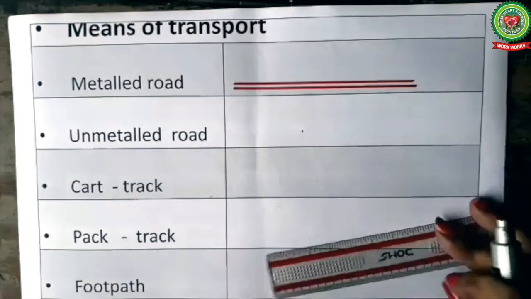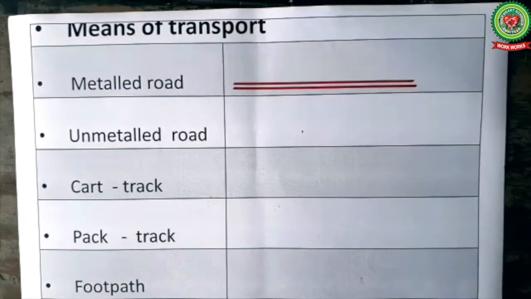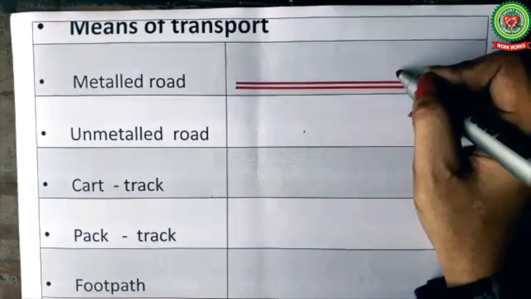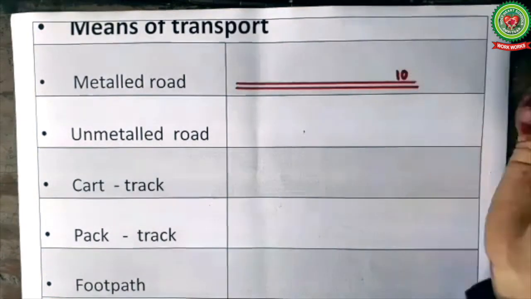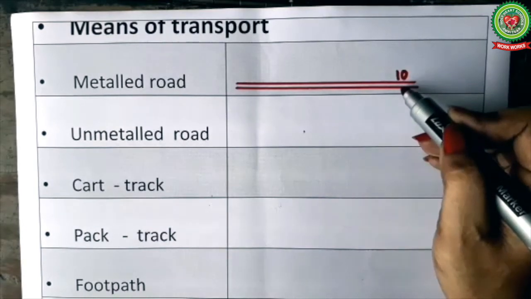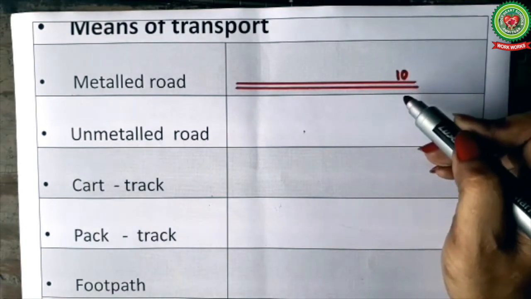Now what do you mean by metal road? Metal road is a road made of concrete and tar. Tar is actually a product of coal which makes the road very hard, and it can be used throughout the year, means it will become an all weather road. Sometimes with a metal road a number is written like 10 or 20, or it can be any number. Now what does this number indicate? It means that the next destination is 10 km away from this point, means it is a milestone or distance stone. You might have seen it along the roads.